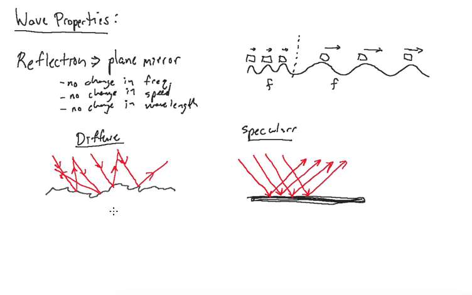This kind of reflection is what you get off of most surfaces, your clothes, your shirt, most doors and things like that. Surfaces that are not perfectly smooth, and it gets all jumbled up, and you can't see a nice reflection in it. If you looked in it, you wouldn't see your own face. Over here, this is specular. This is what you get off of nice smooth surfaces, like a flat mirror that you have in the bathroom, or off a newly waxed and polished car. You get this kind of specular thing where you can see nice reflections of things in it. The smoothness of the surface determines if it's specular or diffuse.